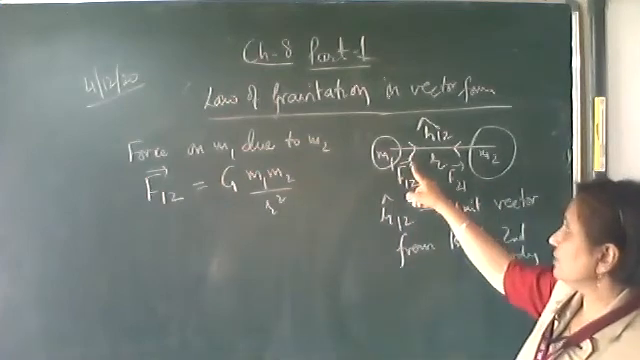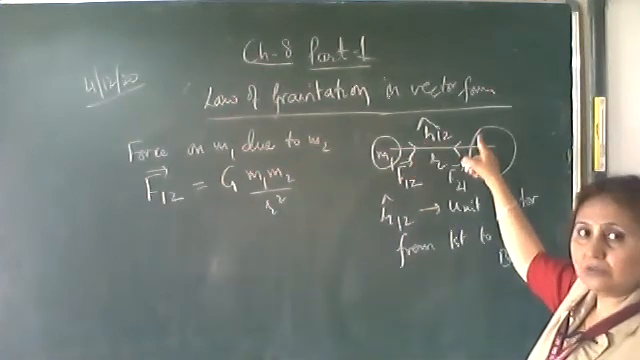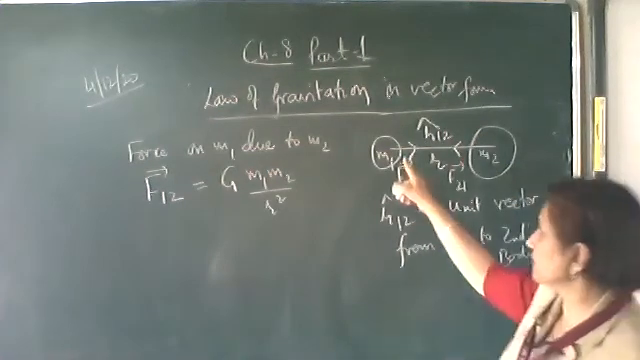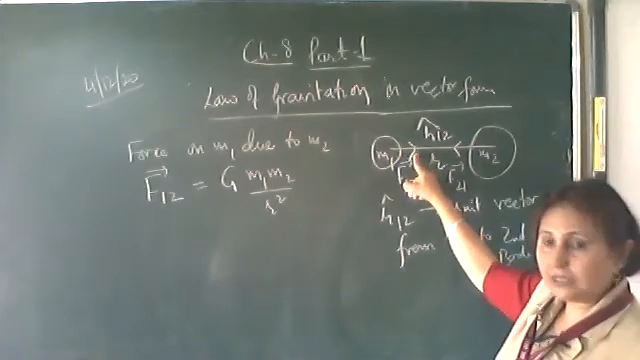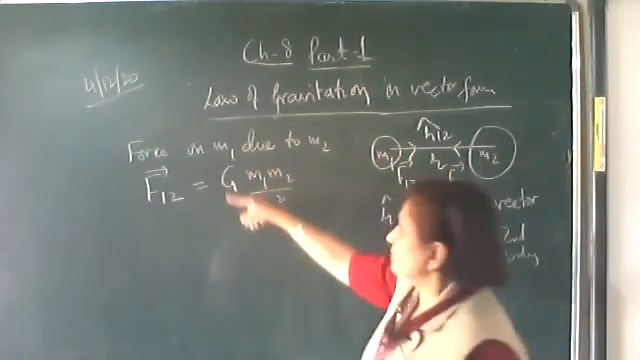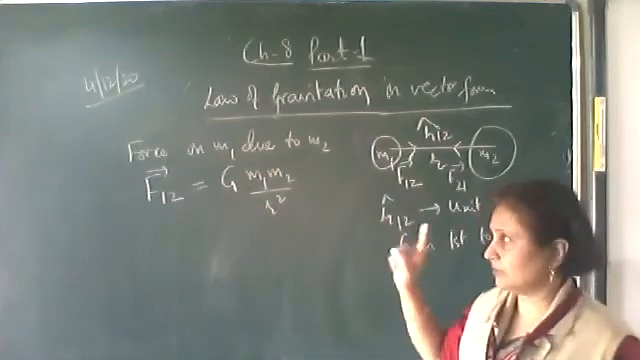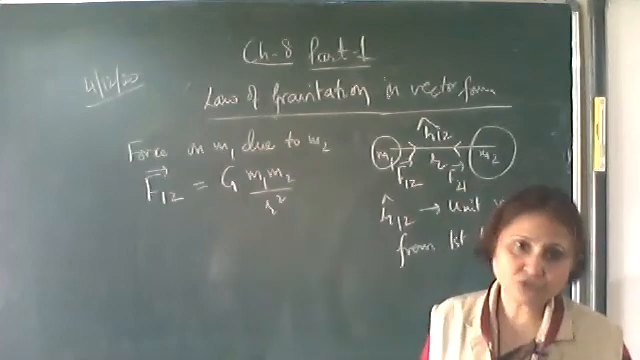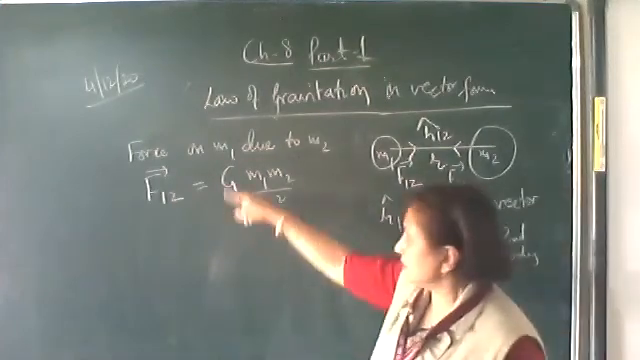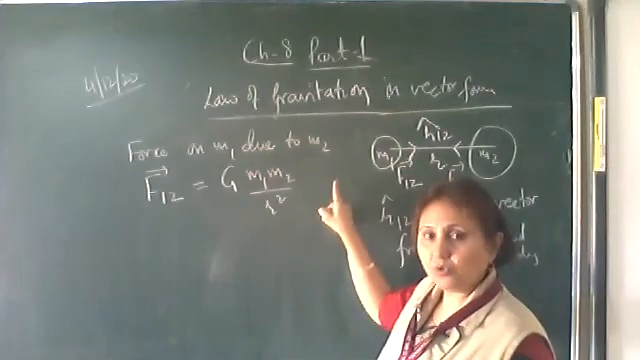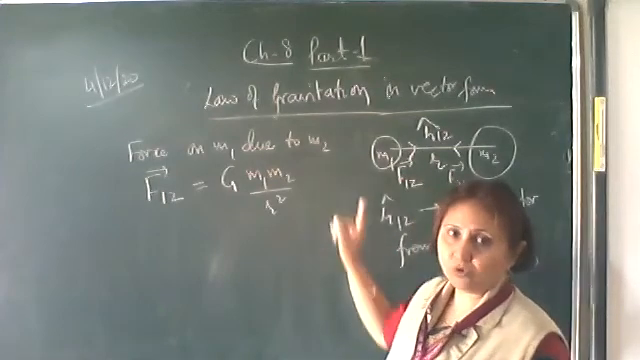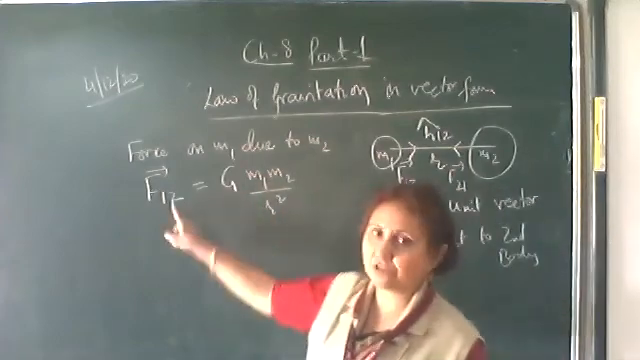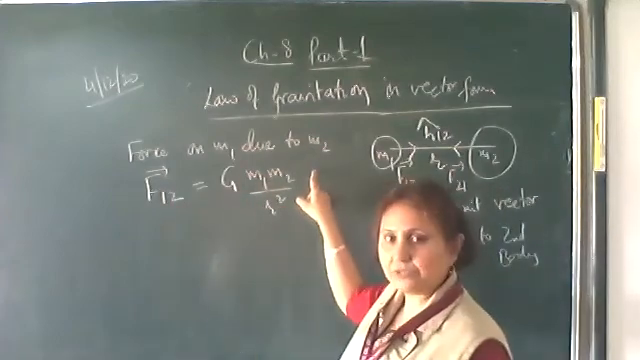Okay, what is the direction of F12? Along the R12 unit vector. The R12 unit vector is from the first to the second body, as you can see in the figure. F12 magnitude is this much. Now only the direction, because the left hand side we have written in vector form, so the right hand side should also be in vector form. This is the magnitude. Now only the direction we have to represent. Only the unit vector will give the direction of F12. This is the whole magnitude.